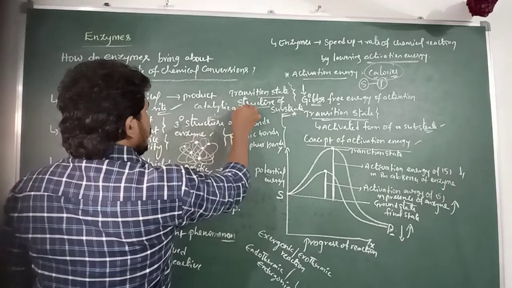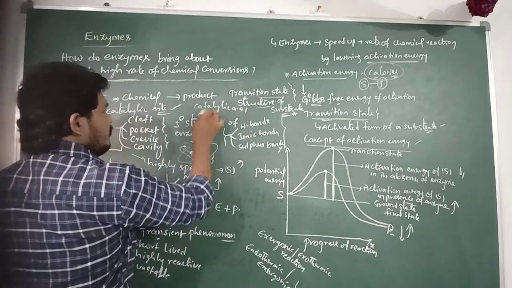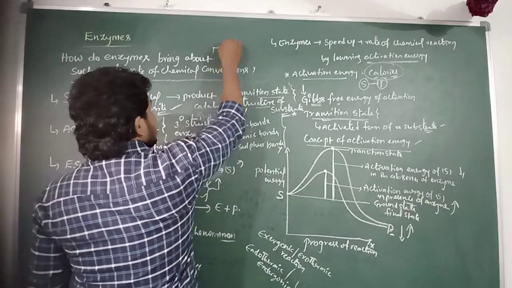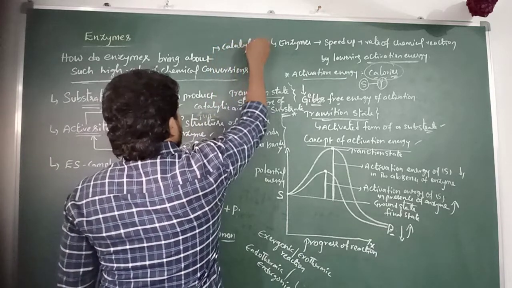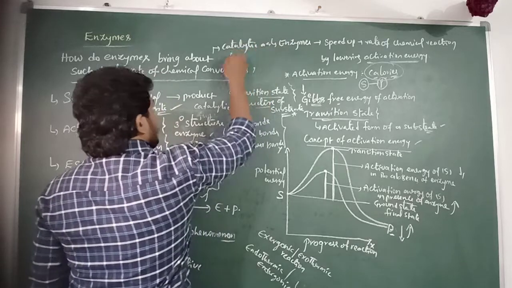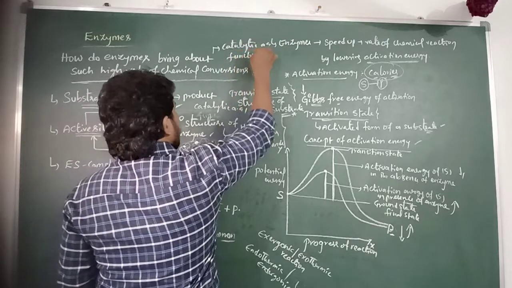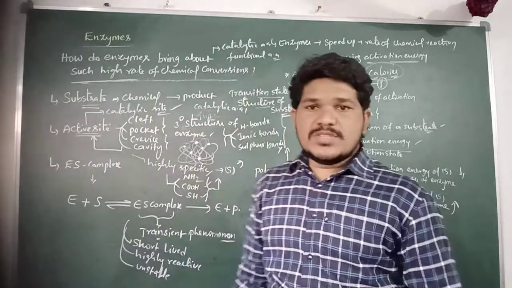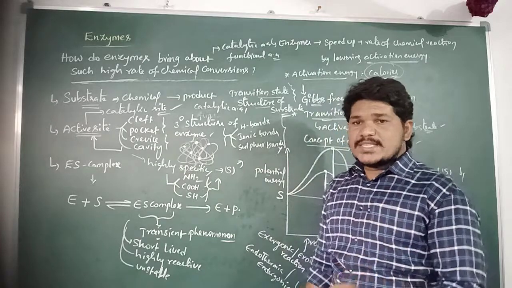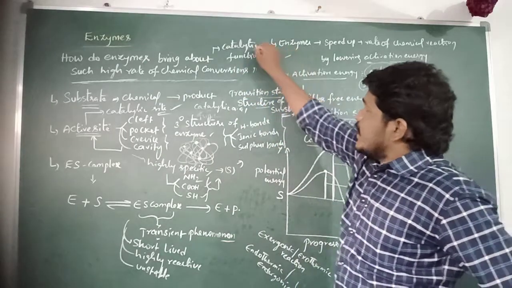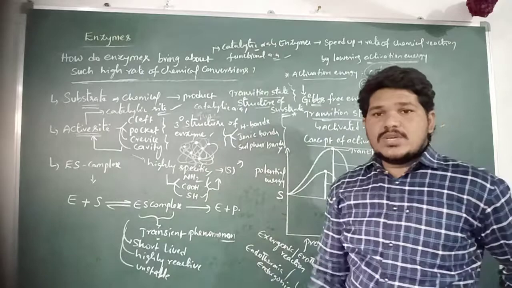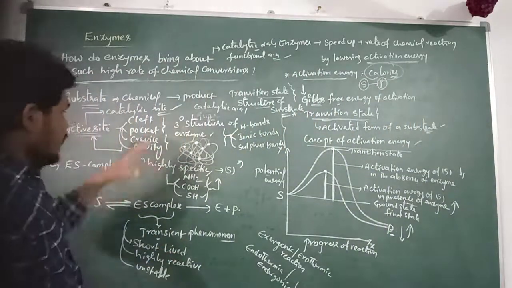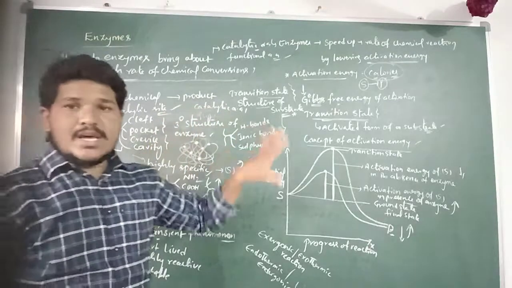Catalytic amino acids are functional amino acids. So this is about the activation energy and how the activation energy is lowered by the enzymes in the chemical reaction.